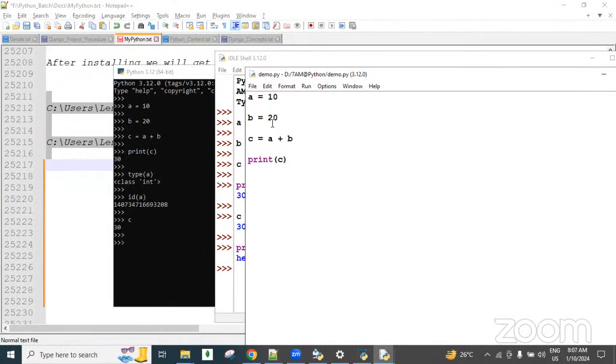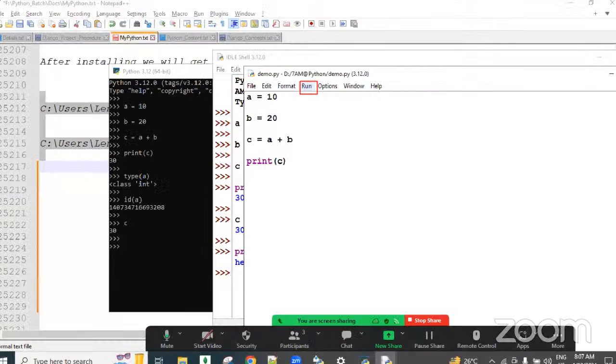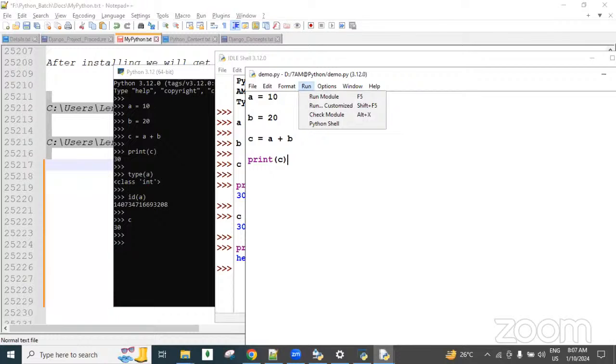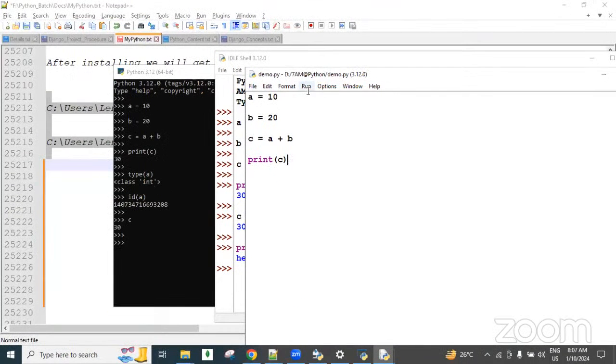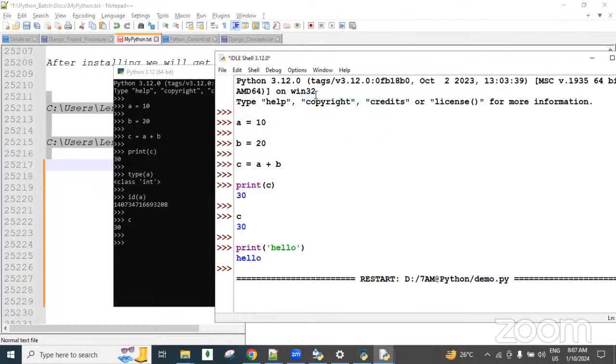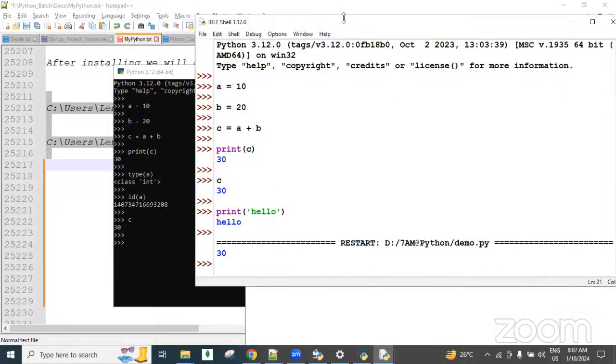Now I have created this group of lines, and if I want to execute it, click Run, and then click Run Module. F5 is the shortcut, guys. Run, then Run Module. Then we get the output. See here, guys.